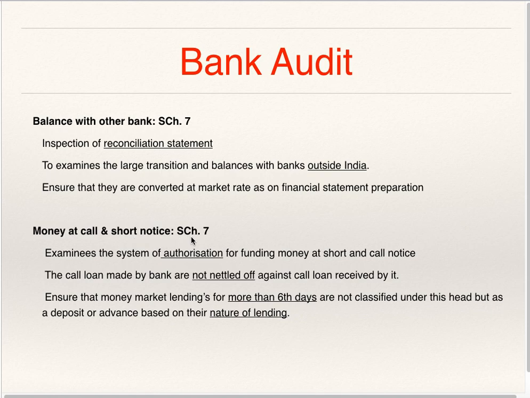Money at call and short notice, the auditor should check whether there is proper authorization for the same. Money at call and short notice can be borrowing or lending. He should check that these borrowings and lendings are not set off against each other. That is, the call money made by the bank is not netted off against call money received by it.